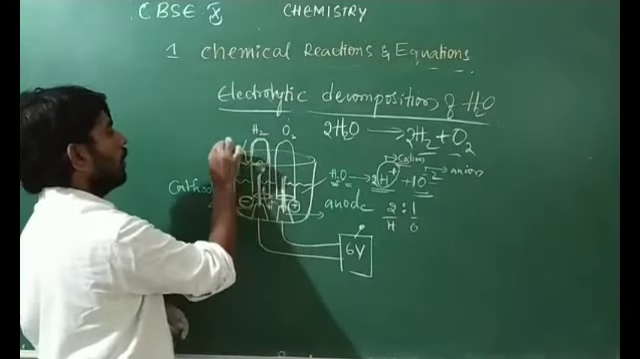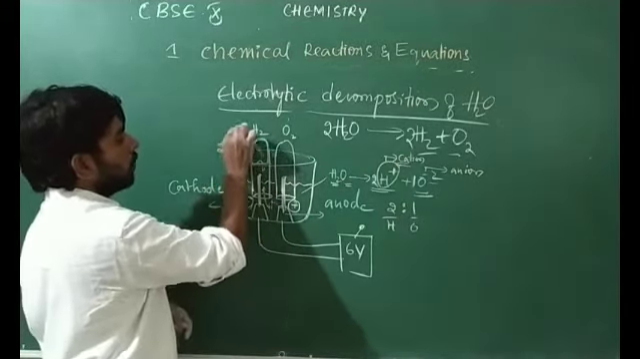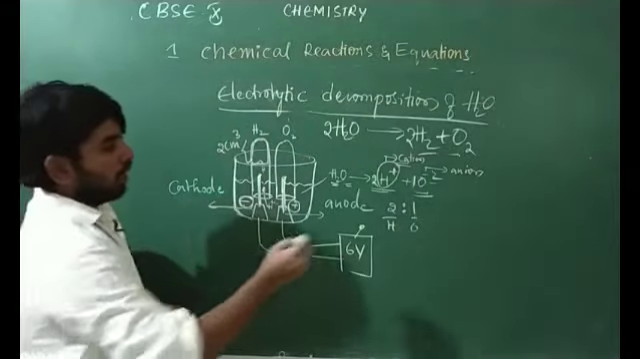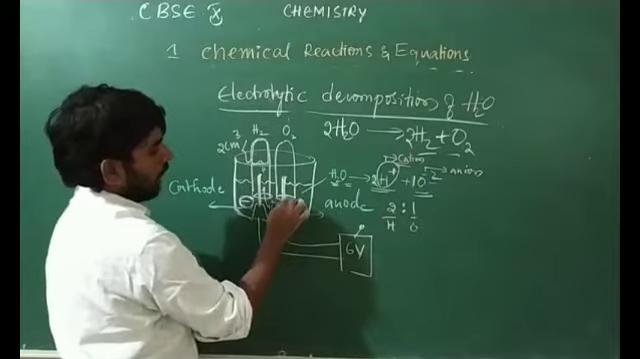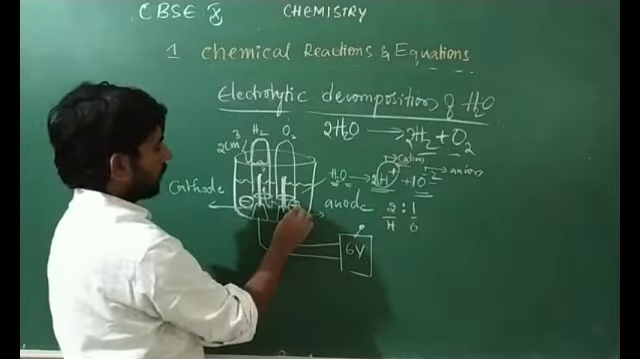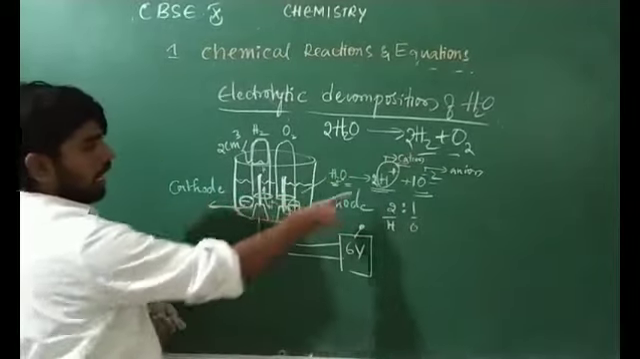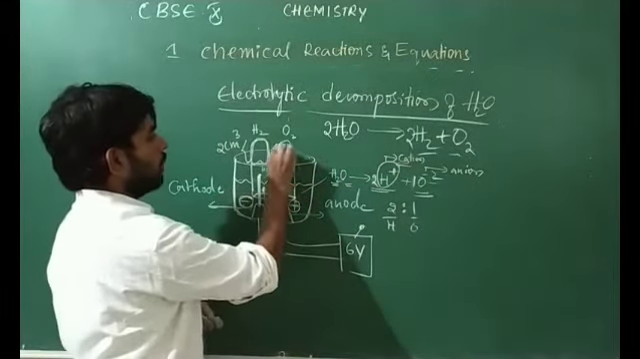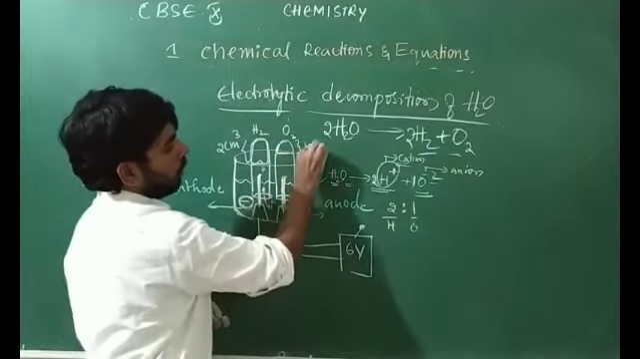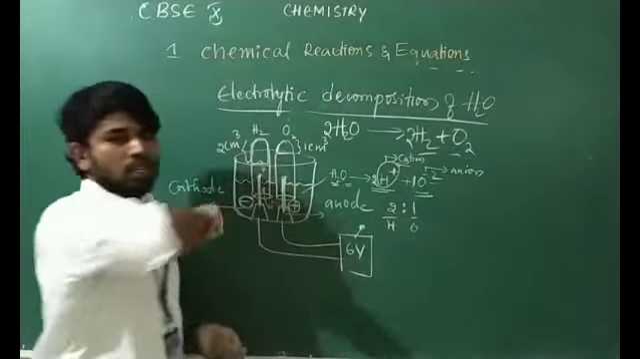What is the volume here? 2 cubic centimeters. Similarly, oxygen has a negative charge and it will go towards the anode. Cation, cathode; anion, anode. You will get oxygen here. What is the volume here? Only 1 cubic centimeter. They can ask the question.